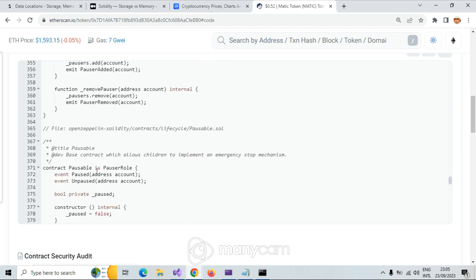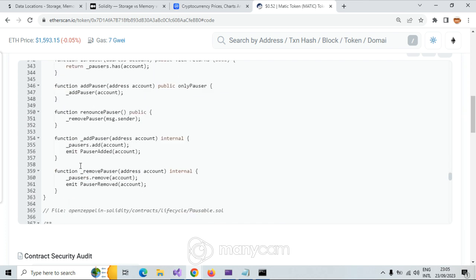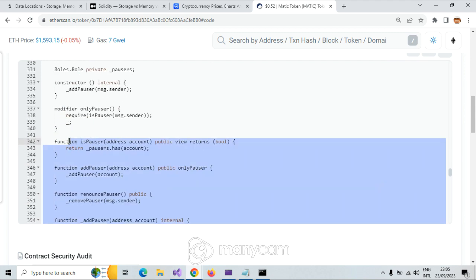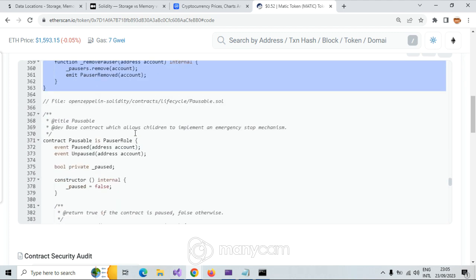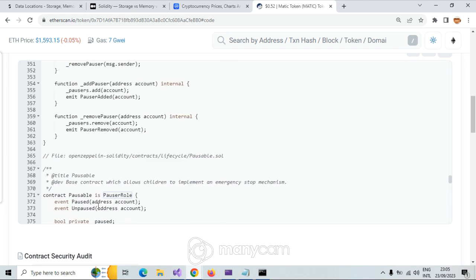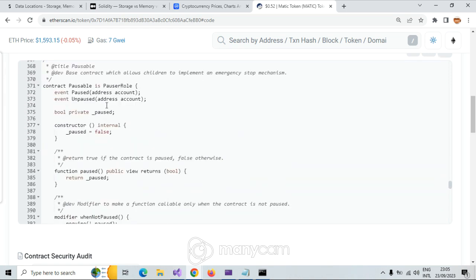Now other contracts are going to implement this one, because this is inheritance. When I say this is that, it means all these functions become accessible to this contract.